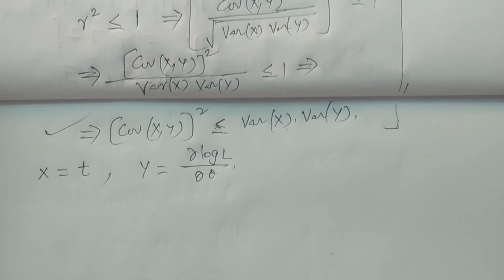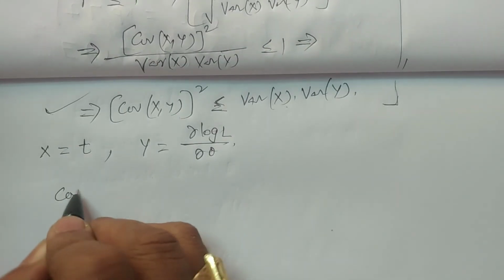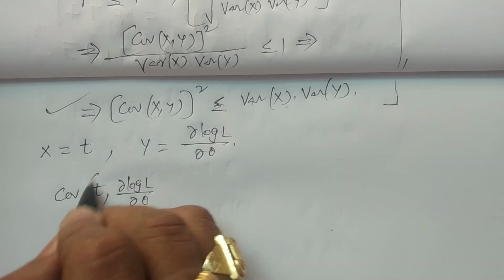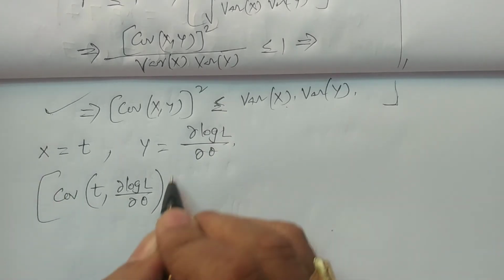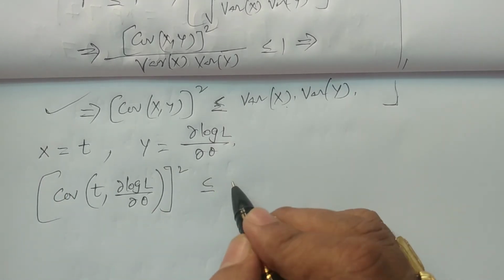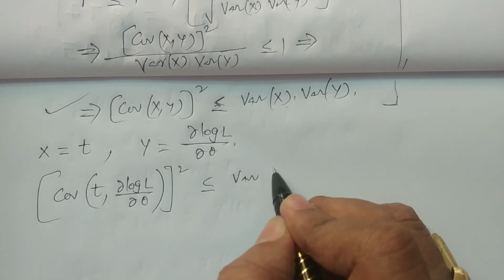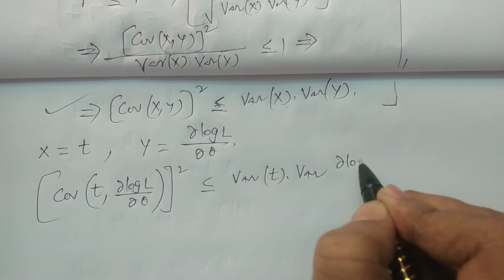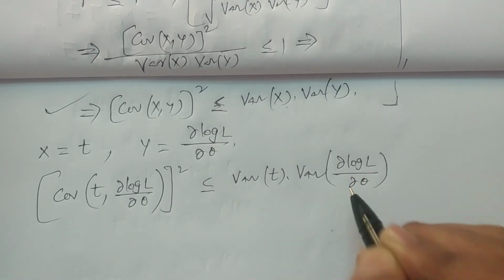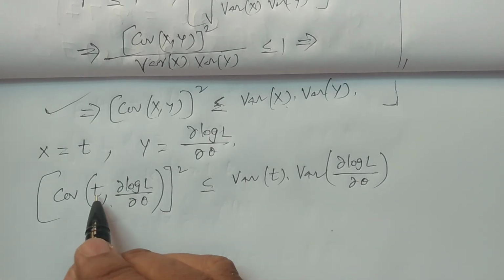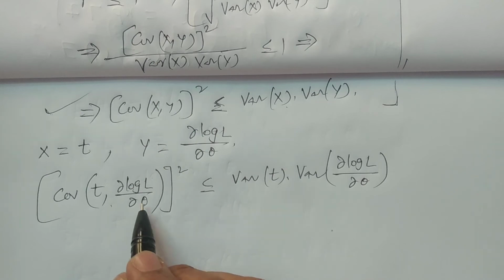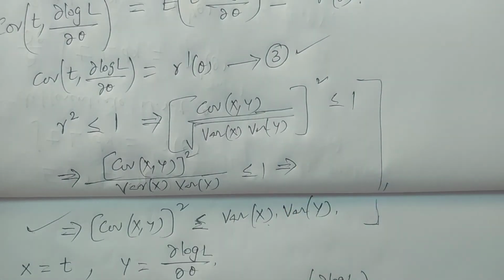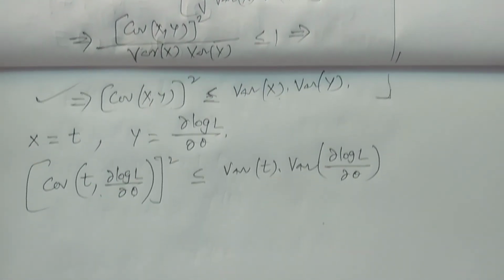So therefore, if you consider directly covariance of t comma ∂ log L by ∂θ, its whole square is less than or equal to the variance of t, where x is equal to t, multiplied by variance of y, which is ∂ log L by ∂θ. Okay, I calculate the right hand side. First, covariance of t comma ∂ log L by ∂θ, which we already calculated as γ dash θ. You see here, equation 3, result 3. So it is γ dash θ.